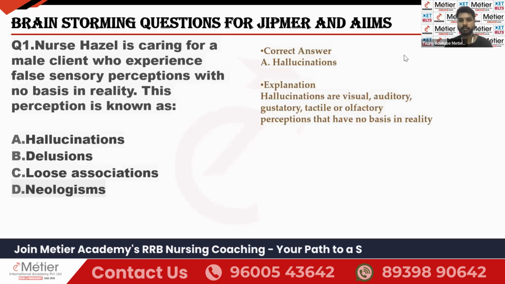Hallucination has many types: visual, auditory, gustatory, tactile, or olfactory. So many types are there in hallucinations. What is delusion, option B? Delusion is a fixed, unshakable belief. That is called a delusion. We can see it in schizophrenia and so on.